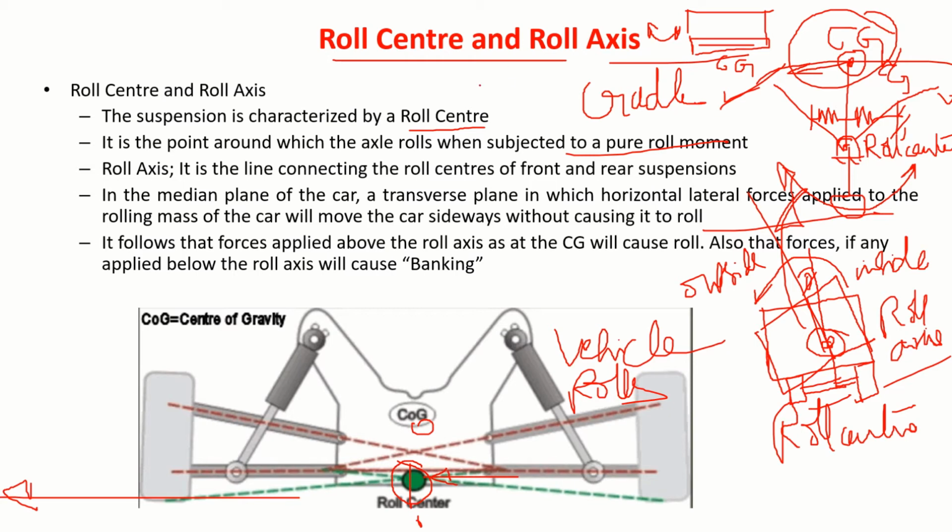So, please remember that in our conventional vehicles, we keep the roll center below the center of gravity. But many times in sports cars, the roll center is above the center of gravity of the car. It's like the center of gravity is below the roll center. That vehicle, Formula car and all that, they won't roll over. But you see an SUV, it rolls over. Okay, so that's what exactly I'm talking about. How exactly we place the roll center is very important.